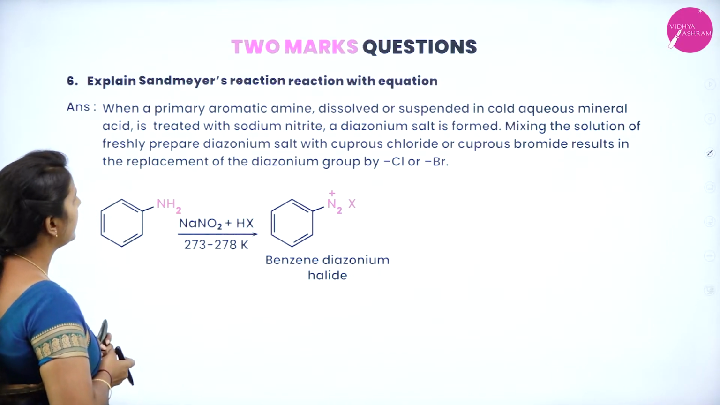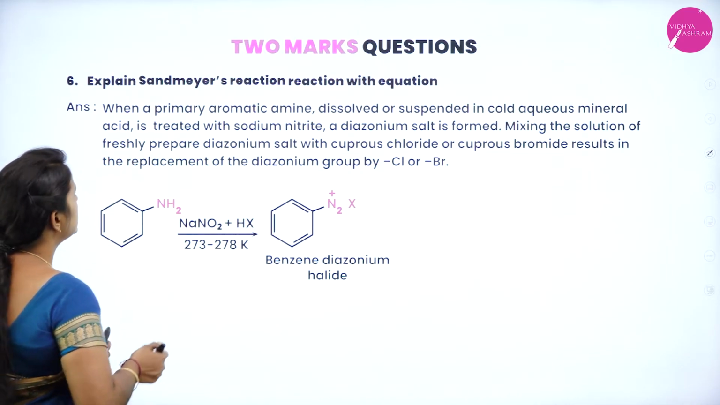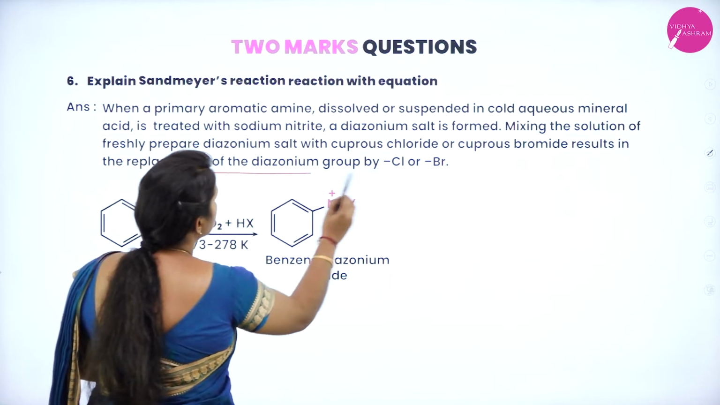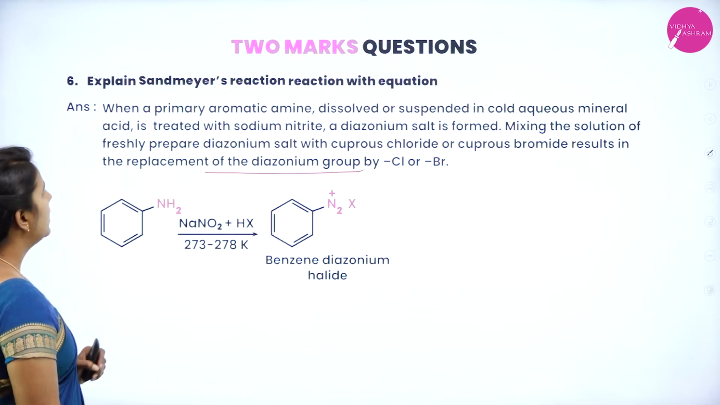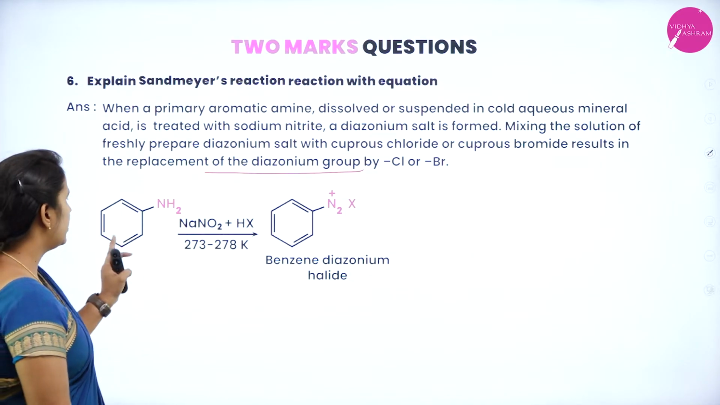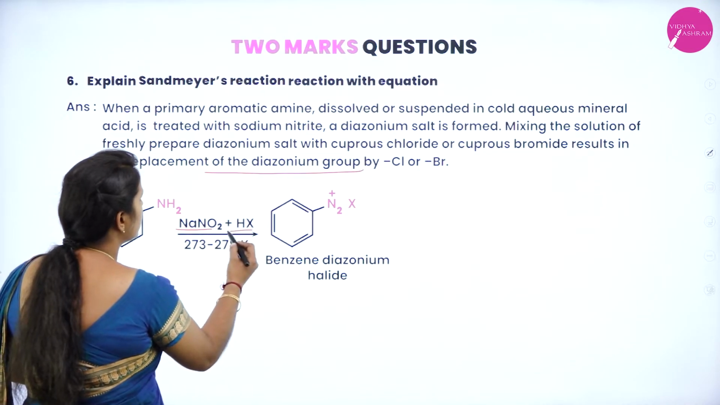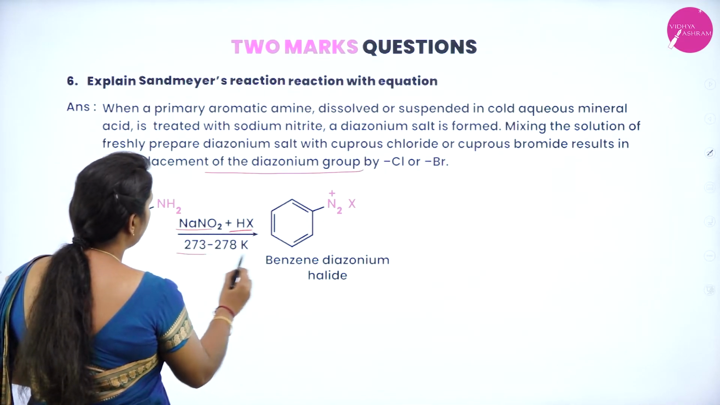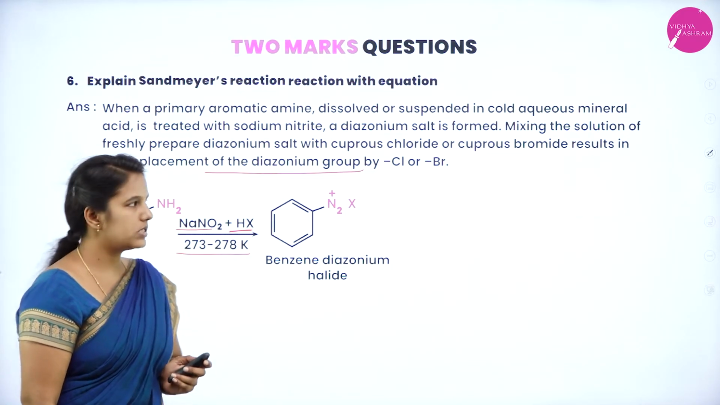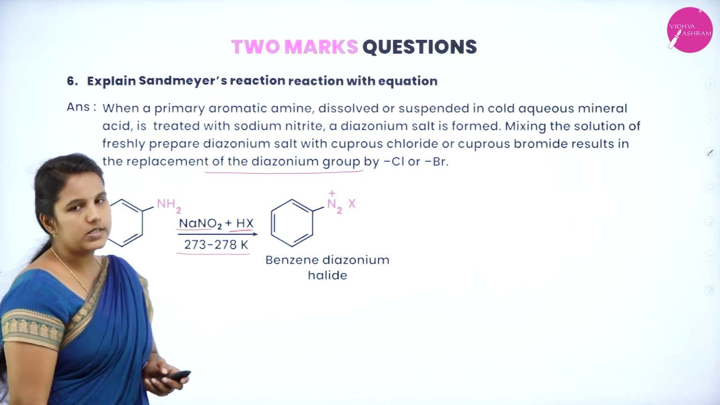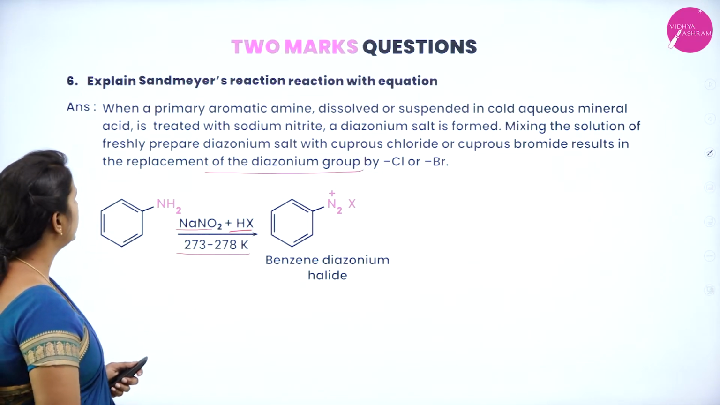of freshly prepared diazonium salts with cuprous chloride or cuprous bromide results in a replacement of the diazonium group by chloro or bromo. So this is a Sandmeyer reaction, where you take the primary amine, which is allowed to react with sodium nitrite in the presence of halogen acids at very low temperature. It gives us the diazonium salts. The same reactions you are going to study in your amines chapter also. Okay, be careful with that.